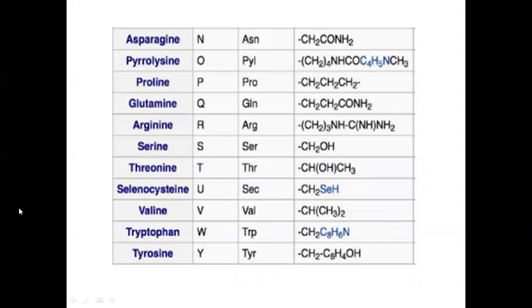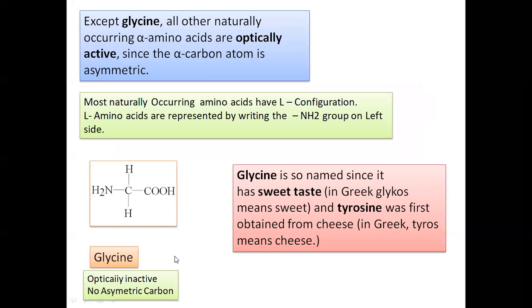So for the serine, the one-letter symbol is S, the three-letter symbol is SER, and the side chain, or R group, is CH2OH. For valine, V, VAL, the R group is CH3 twice. So this is some more examples of alpha amino acids.